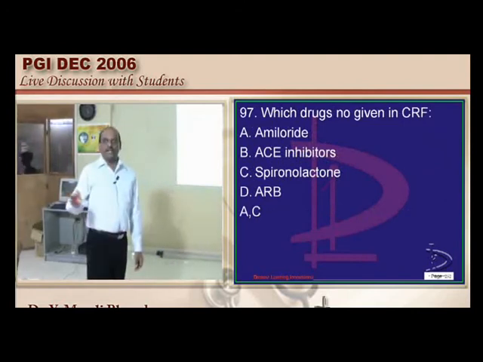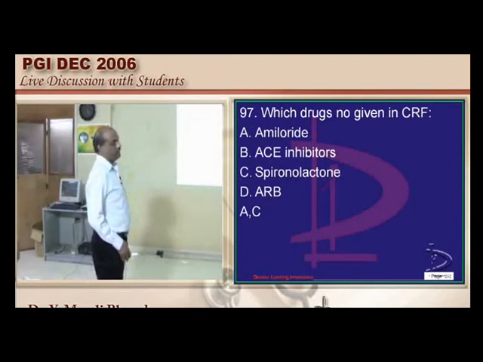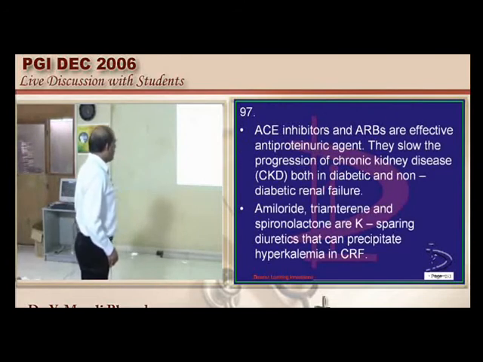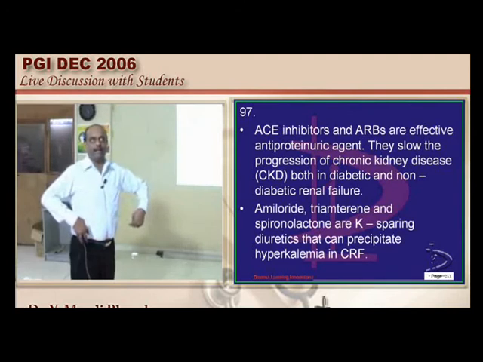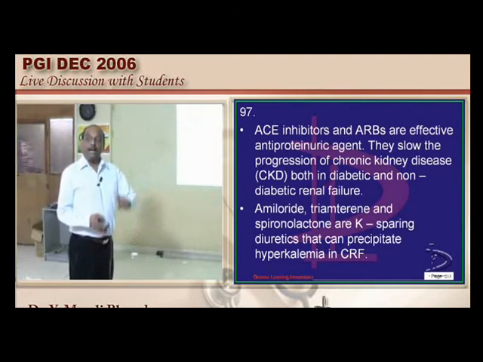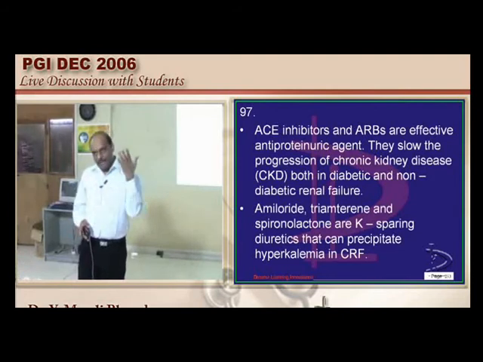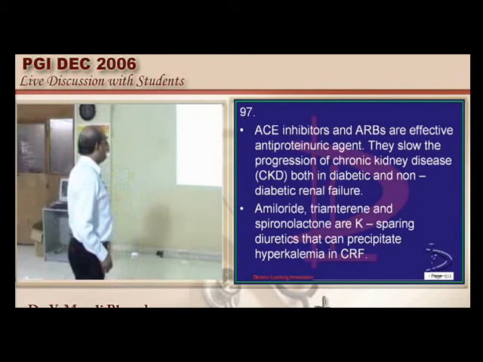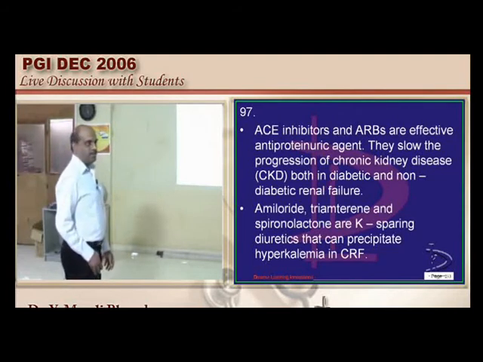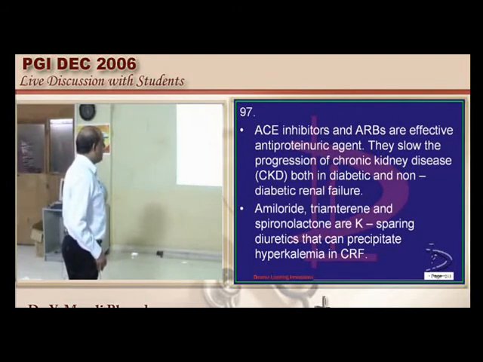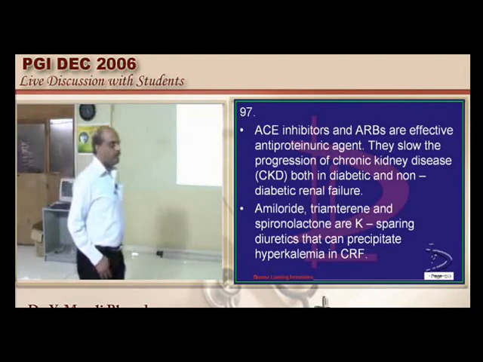Now which drugs should not be given in CRF? ACE inhibitors are the ones you have to be careful about if there is bilateral renal artery stenosis. Spironolactone, you must be careful because it is a potassium sparing diuretic. So already CRF is a state of hyperkalemia. Even amiloride is another potassium sparing agent which also can precipitate hyperkalemia.